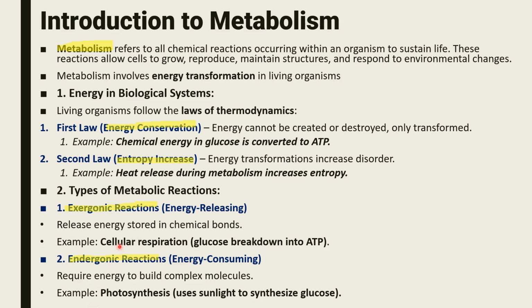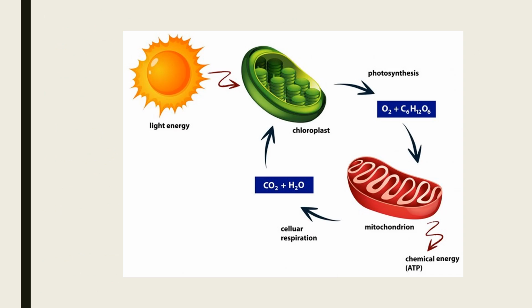So exergonic releases energy stored in chemical bonds. For example, cellular respiration, glucose breakdown into ATP. While endergonic reaction requires energy to build complex molecules. For example, photosynthesis uses sunlight to synthesize glucose. This is like the light energy coming from the sun in the chloroplast, plus carbon dioxide plus water, and all these combine in the chloroplast, and it gives us oxygen and glucose, which is then used in the mitochondria to generate ATP.